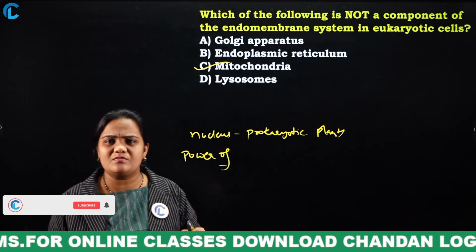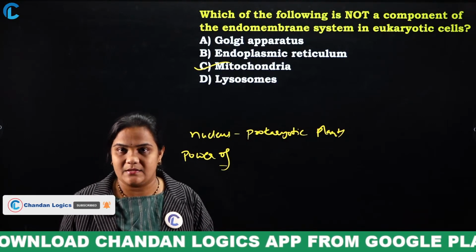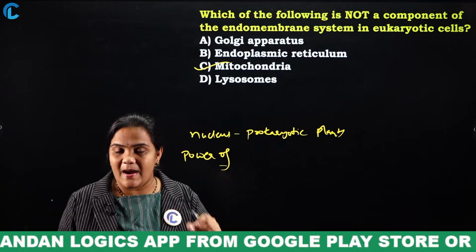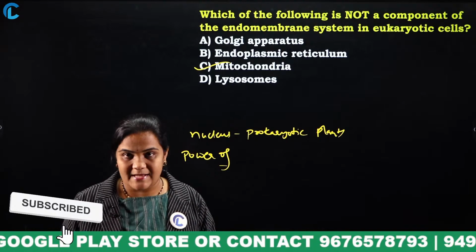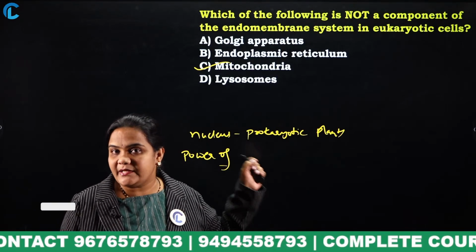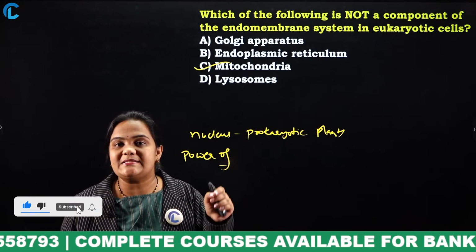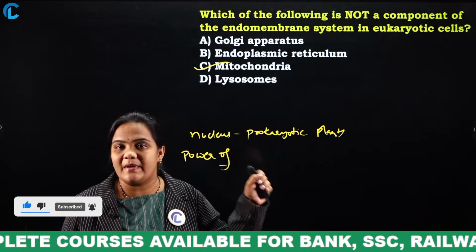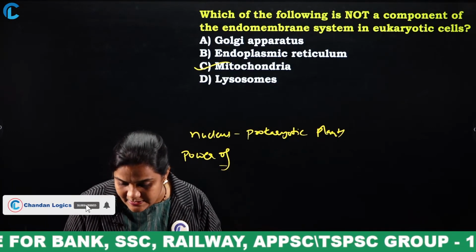Next one is lysosomes. What will these lysosomes do? This lysosome acts as a digestive part. In the cell, these lysosomes are also known as suicidal bags, so they provide digestion. This is all regarding this question. The question is: which organelle is not present in the endomembrane system? The answer for this question is mitochondria. Clear? Yes.